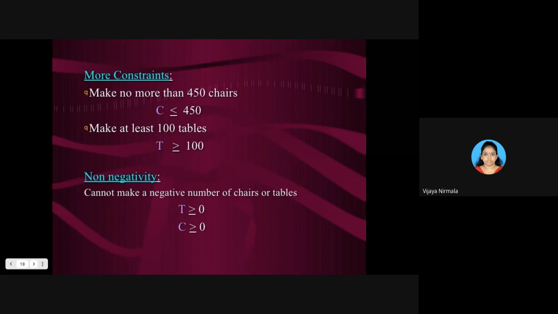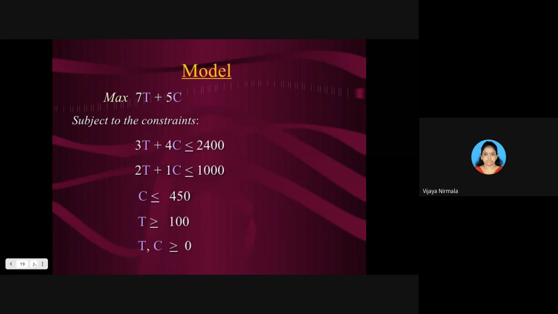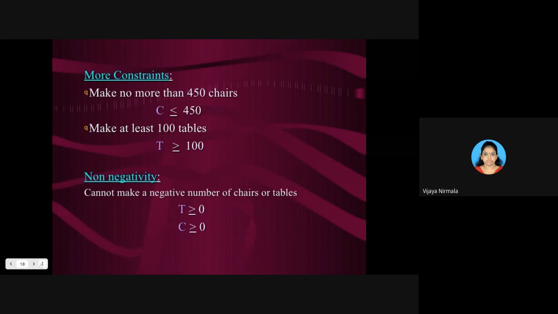Already we have written the constraints, and they have mentioned more constraints. Now the last one is non-negativity, also in the 18th slide. Can the chairs or tables that we have decided be negative? 100 tables, 450 chairs, we are saying.